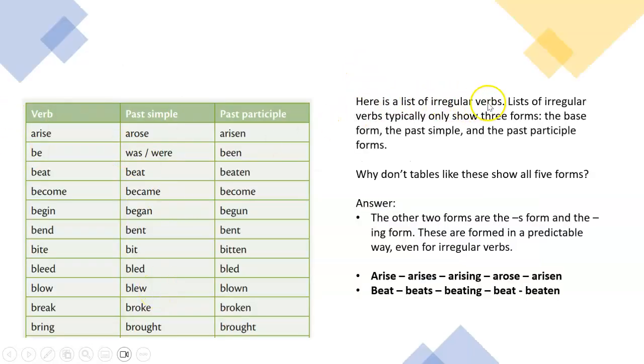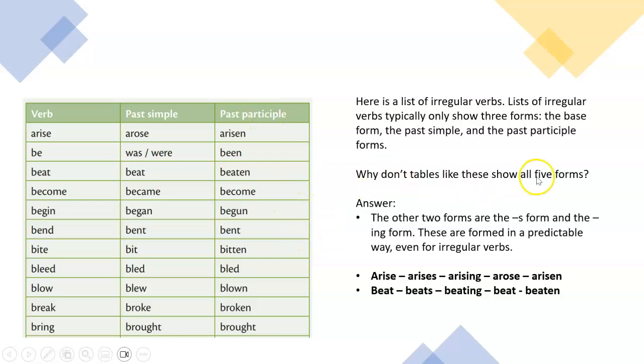And here's a list of irregular verbs. I'm sure you've encountered these before in studying English. Probably you might have had to memorize them for tests at some point. Lists of irregular verbs usually only show 3 forms. The base, the past simple, and the past participle, also known in Dutch as a voltooid deelwoord.